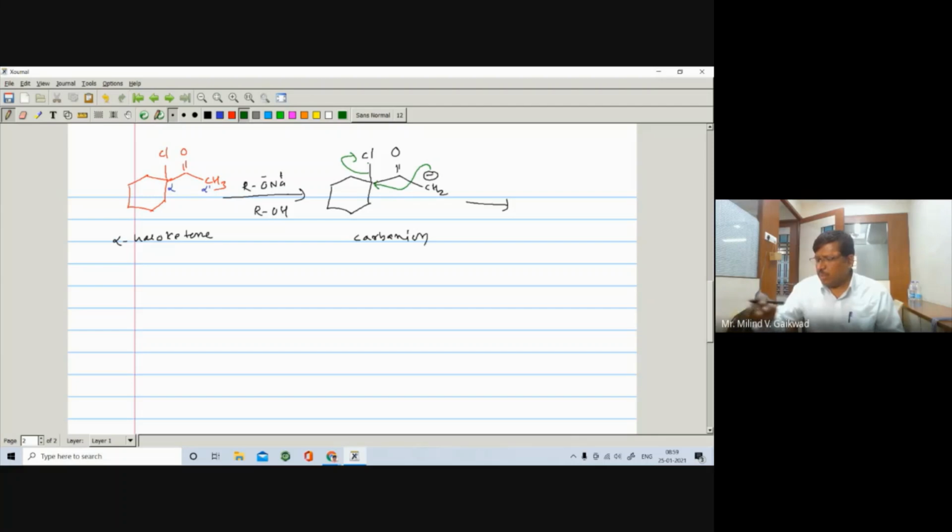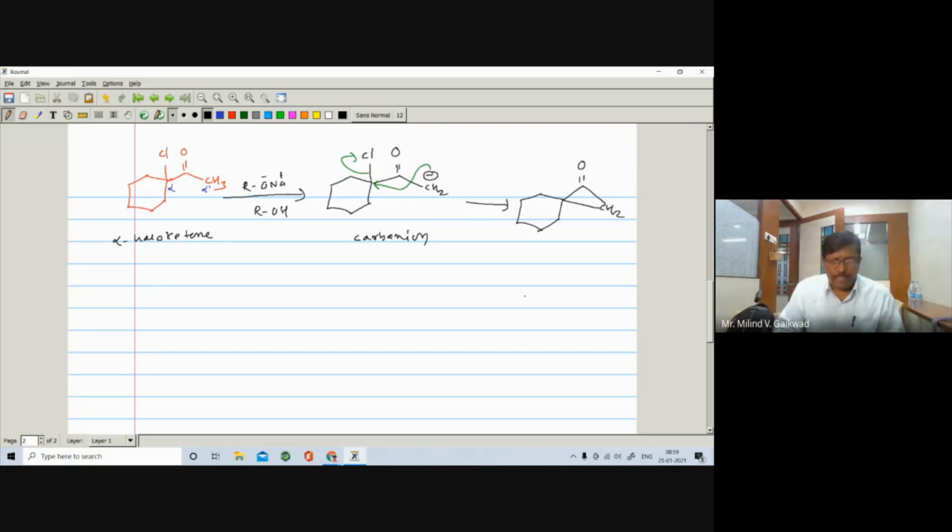And there is a formation of corresponding cyclic compound, cyclopropanone nucleus. So here I will write down the same thing. Firstly, there is a 6-membered nucleus, right? And here you are having such type of 5-membered nucleus, C double bond O.